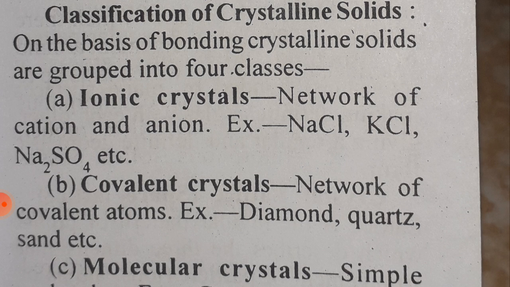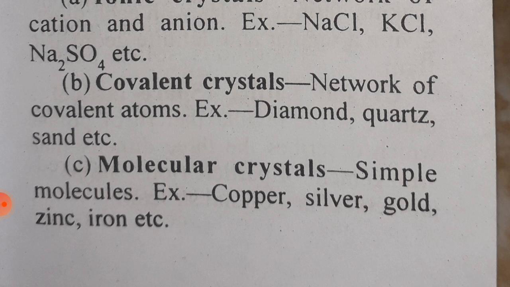Classification of crystalline solids. On the basis of bonding, crystalline solids are grouped into four classes. A. Ionic crystals, network of cations and anions. Example: sodium chloride, potassium chloride, sodium sulfate, etc. B. Covalent crystals, network of covalent atoms. Example: diamond, quartz, sand, etc. C. Molecular crystals, simple molecules. Example: copper, silver, gold, zinc, iron, etc.